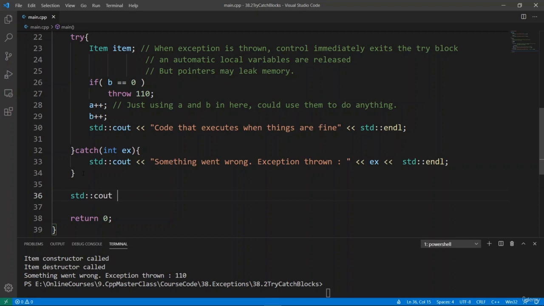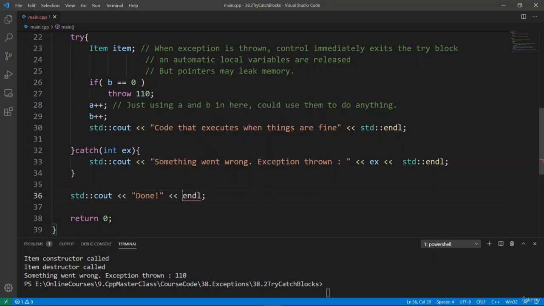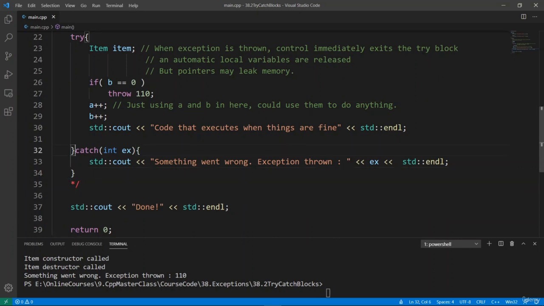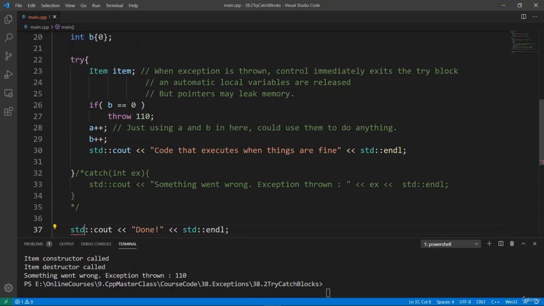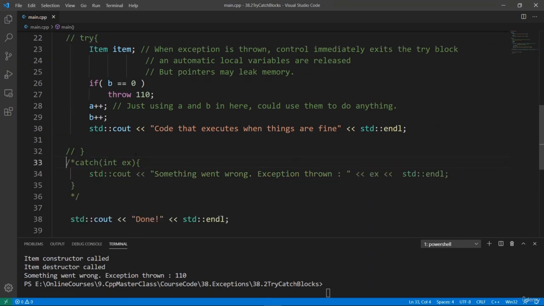Let's put in an std::cout statement saying done at the end. And I am going to show you that if you don't handle the exception, you're going to have problems and your program is going to crash. So we can simulate this behavior by commenting out the catch block. We can do something like this. This is going to be valid C++ code. And why do we have a squiggly line here? We have a try block. We can also try and remove the try block here. No problem, to really make this compile. Okay, I think this is going to give us what we want.